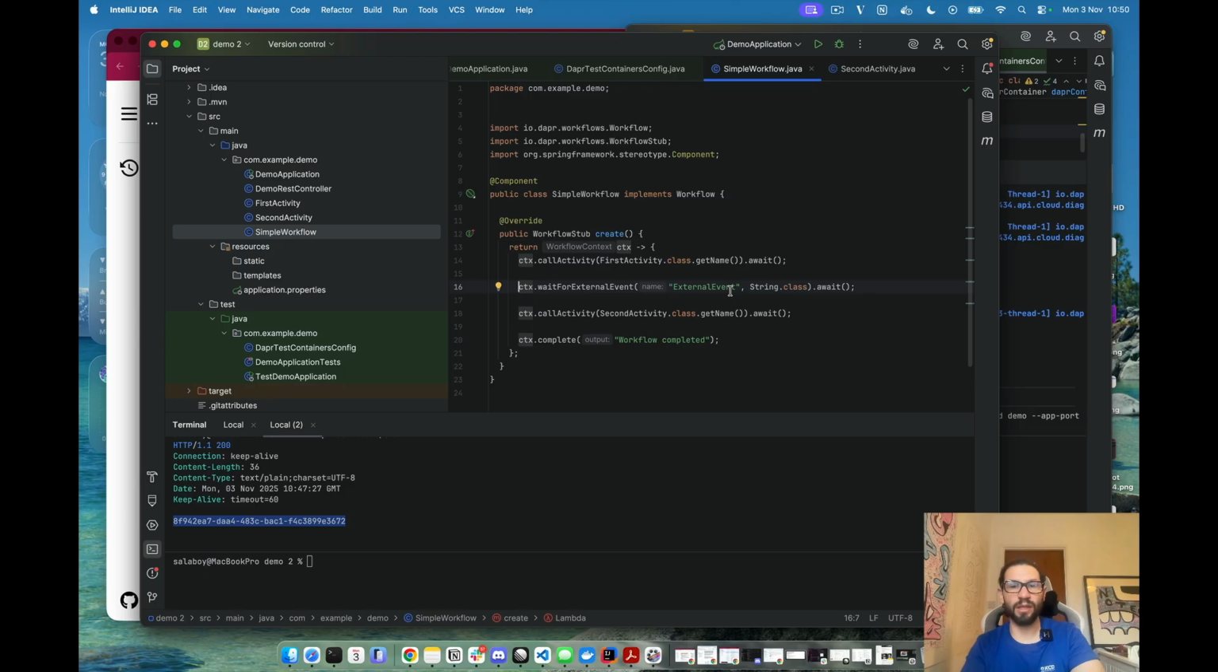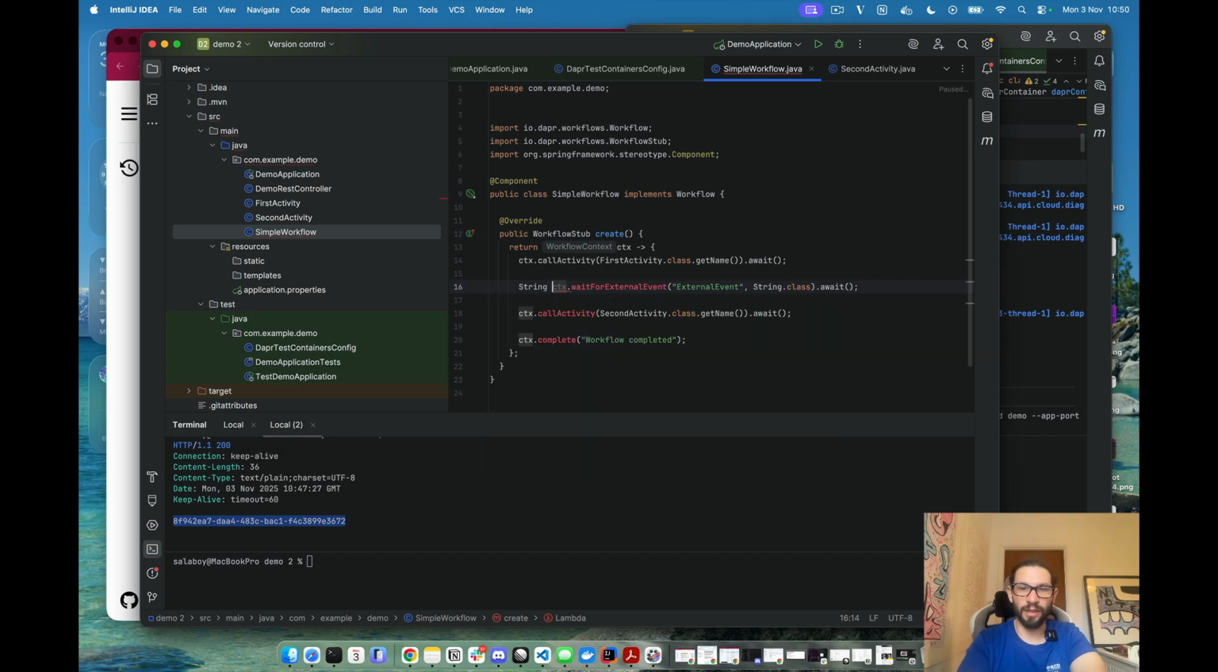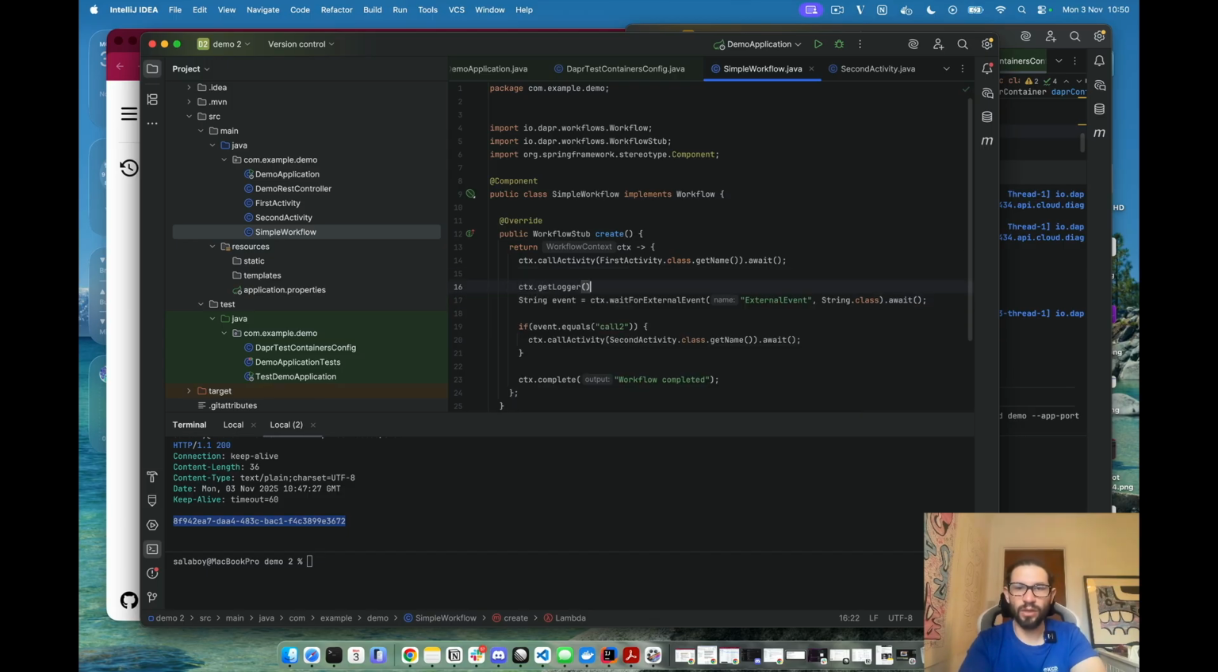The idea here is that now an external application can send a new event, and whenever we get that event in the workflow, we will move forward. We can also use the payload of the event, the event data, to control the flow of the execution. So we can do something like: if event equals call to, we actually want to call the second activity. If not, we will not call it, right? But we also want to do some logging here. So we can do get logger, info, waiting for external event. There you go.